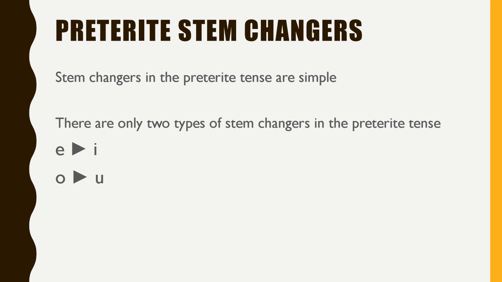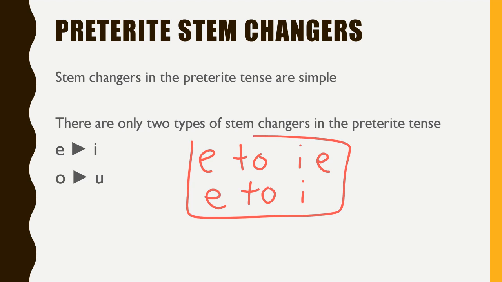Preterite tense stem changers are simpler again because there are only two types of stem changes that can happen in the preterite tense. We can only change an E to an I and an O to a U, all right? So we can't change an E to an IE. If we used to change the E to an IE, now we're only allowed to change it from an E to an I. So those two categories, E to IE and E to I, just become one category. And now we can only change that E to an I, all right?